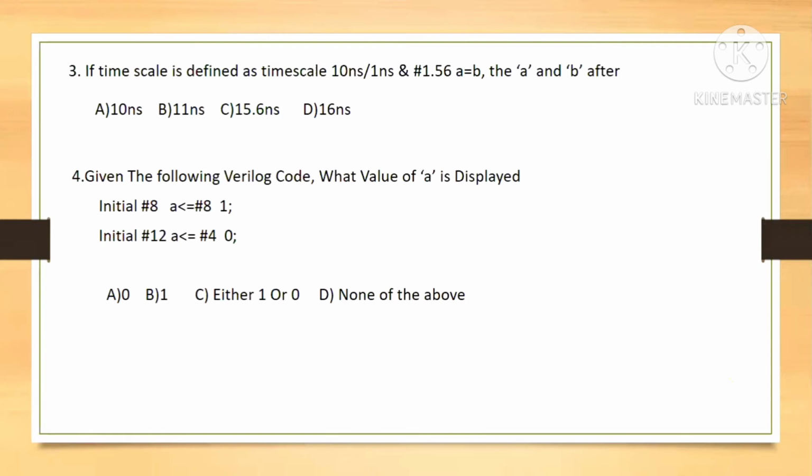Sir, 16 nanoseconds. How? 1.56 into 10 nanoseconds equals 15.6 nanoseconds. It rounds off to 16 nanoseconds.